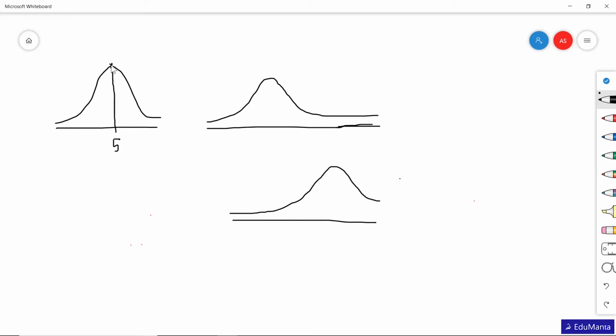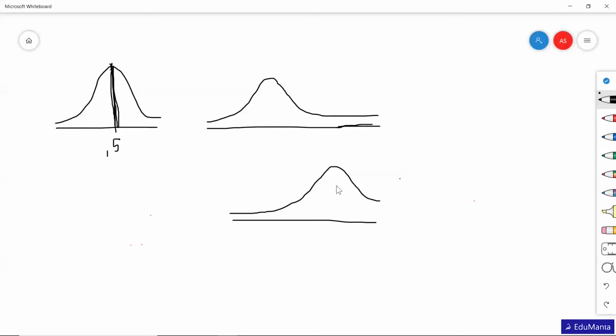That's why above this 5 the graph is at its highest. Whichever value has the highest frequency will be the mode. So in all these data we have one mode, one highest point.